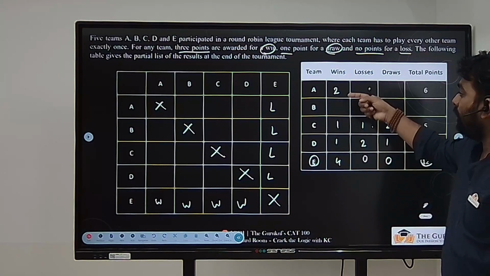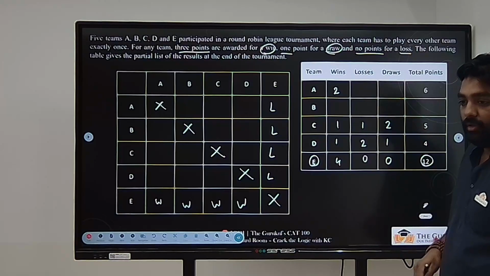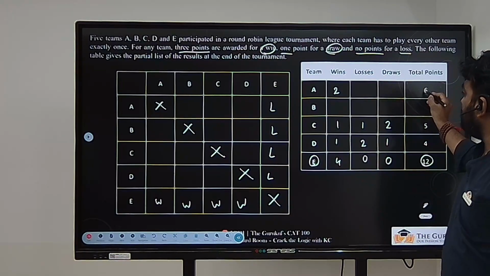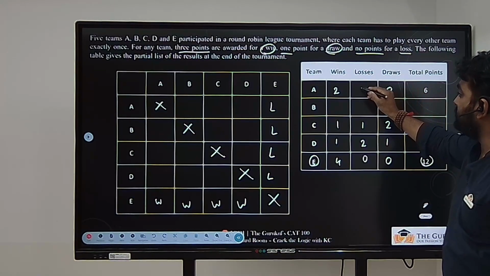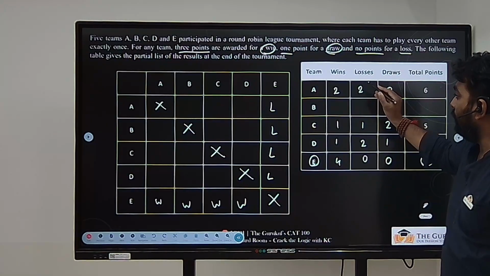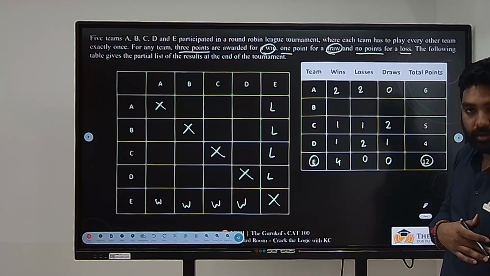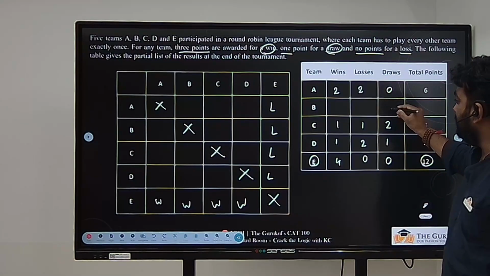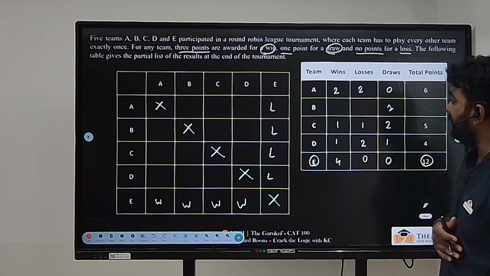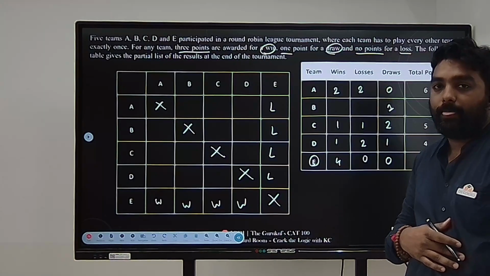That fourth draw will come for A or B. It can't come for A because A is getting 6 points, which means draws are 0, losses should be 2. Then only 6 points will come, which means this draw we are talking about should definitely be in B only.